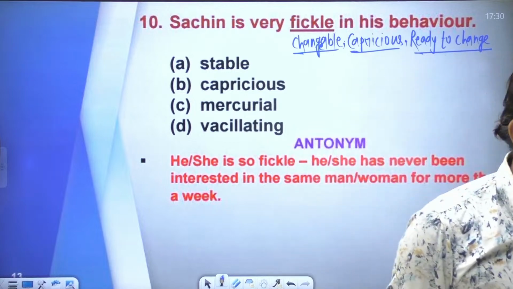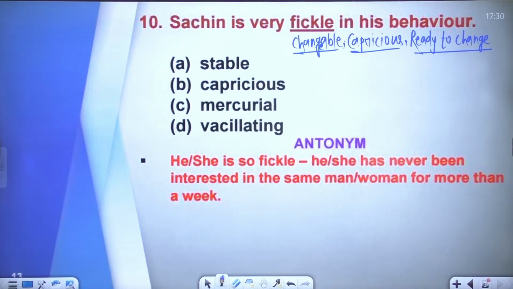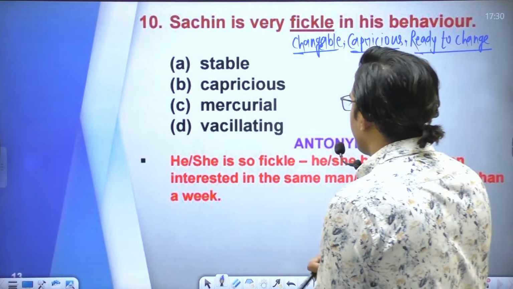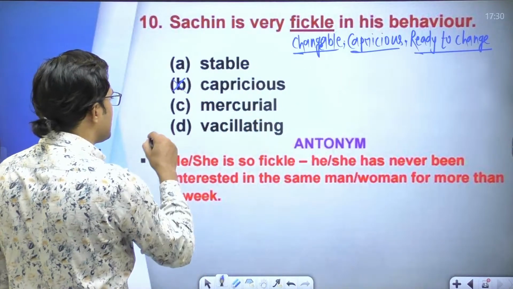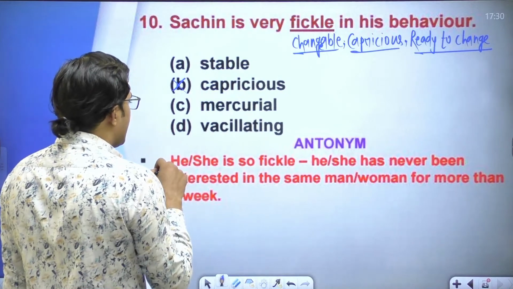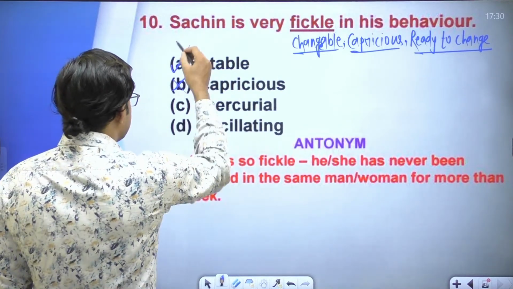So you have to tell me the opposite of this word. Sachin is very fickle in his behavior. The word fickle means changeable, capricious, ready to change. And the opposite of this word is what? Capricious is the synonym, right? And you can say stable is the right answer.